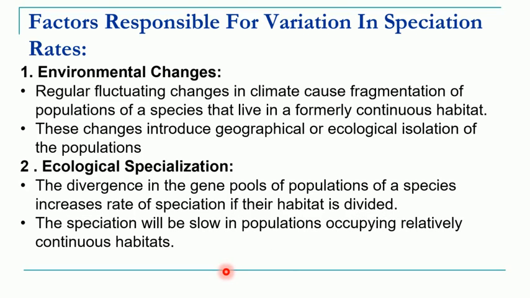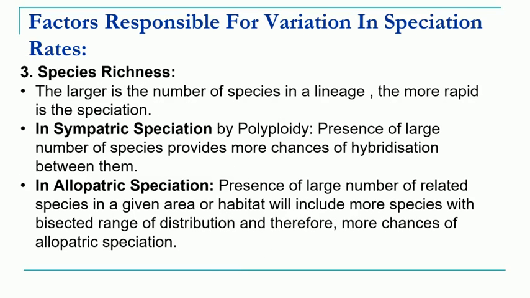Then the third factor is species richness. The larger the number of species, the more rapid the speciation. So this species richness, that means the number of species, if it is larger in a particular area, is responsible for the rate of speciation.